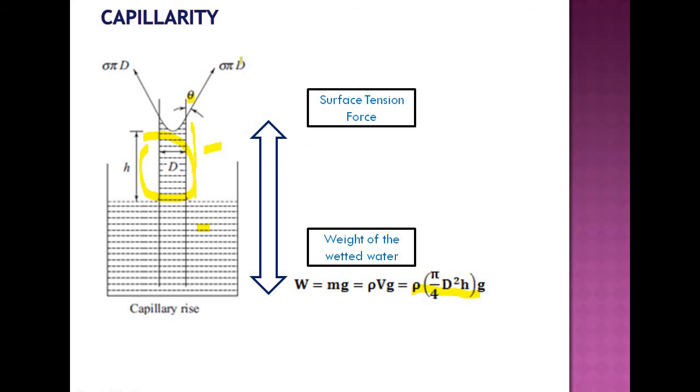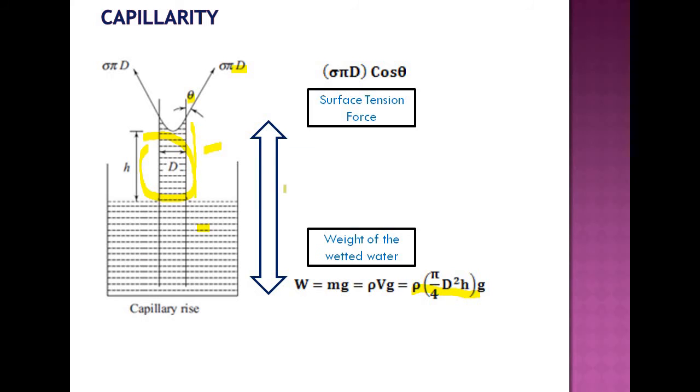So pi into d, or 2 pi r, that is the perimeter of the wetted water in the tube, multiplied with sigma. Sigma is the coefficient of surface tension that we have studied. So we have sigma into pi into d as the surface tension force acting in a direction which is at an angle theta with the vertical.